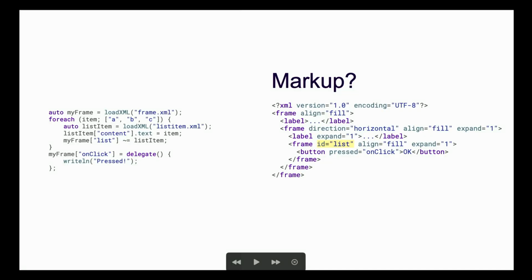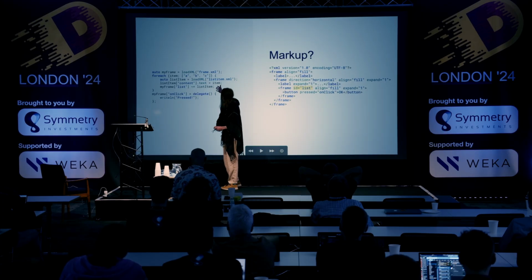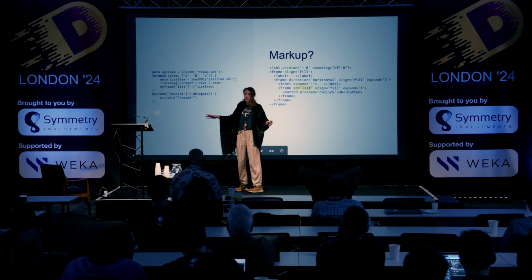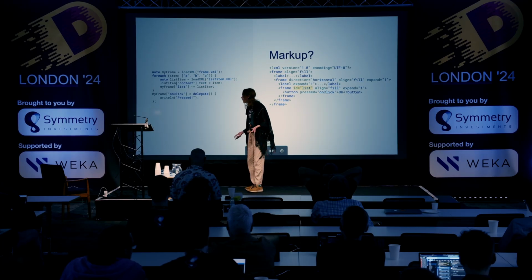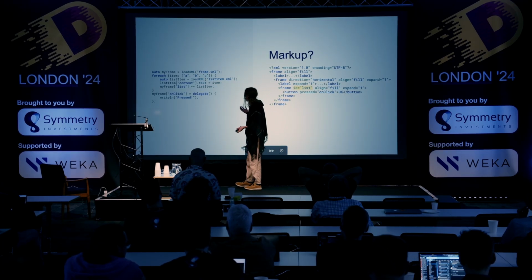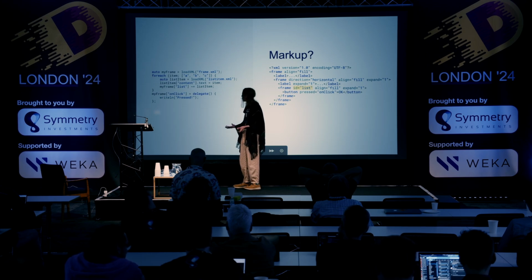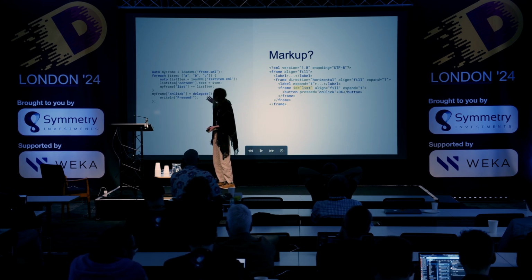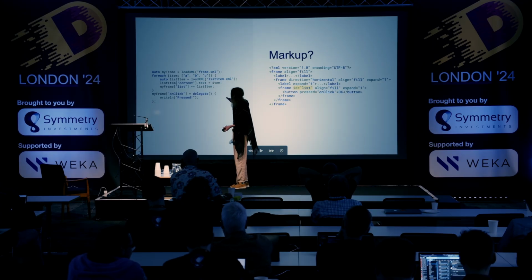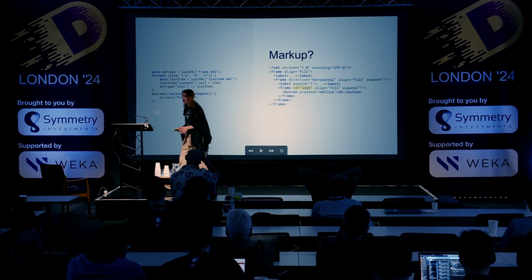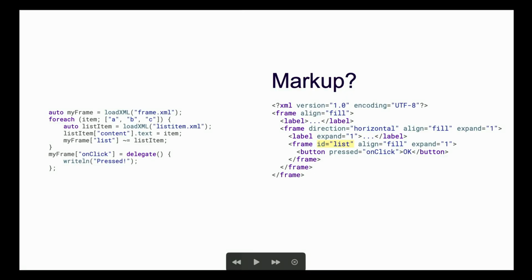See, I have an array of items, and I need to load another XML file, or if I want to take a shortcut, I could create a new label or whatever component I need on the spot, but if you want to stay idiomatic, we are going to have to load another XML file. We need to find whatever content we have in there, and we need to update the text. We need to add the element then, and things are getting pretty nasty at this point already.